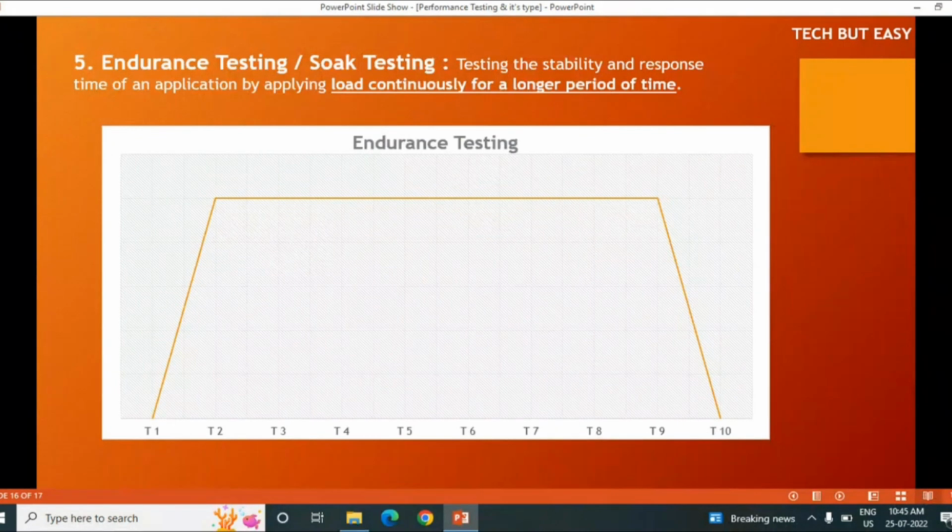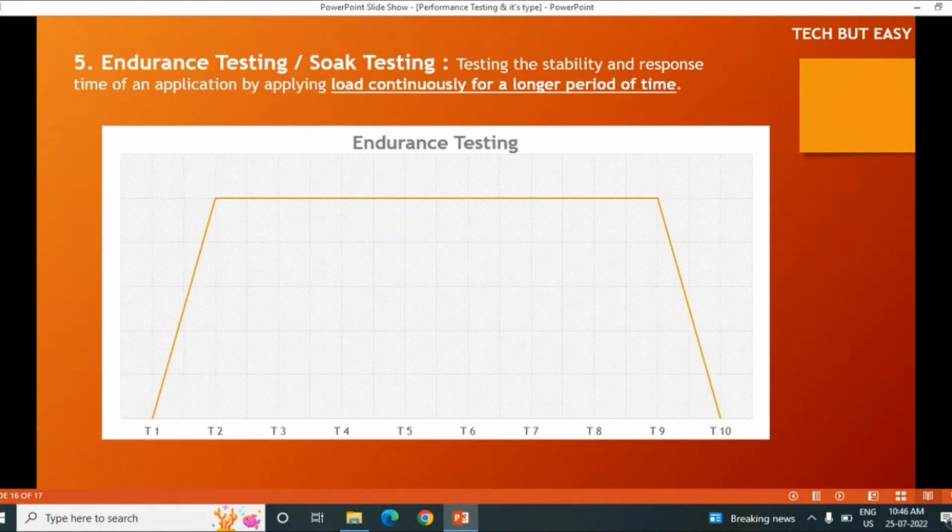But what will happen if that user load stays for 1.5 hours or 2 hours? At that time, what will my application's response be? That is what we check in endurance testing.